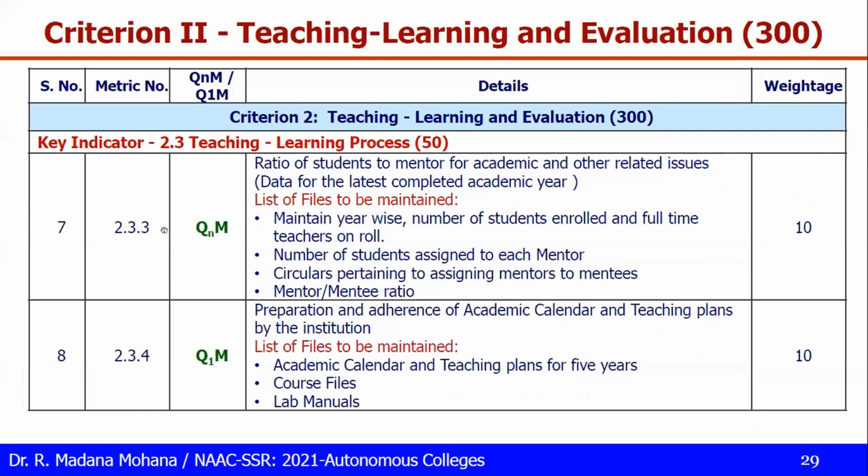Then 2.3.3, this is quantitative. Ratio of students to mentor for academic and other related issues. This point I already mentioned, advanced learners and slow learners. For mentoring, you have to maintain year-wise the number of students enrolled and full-time teachers on roll, number of students assigned to each mentor, circulars pertaining to assigning mentors to mentees, then mentor-mentee. Here also there is an SOP.